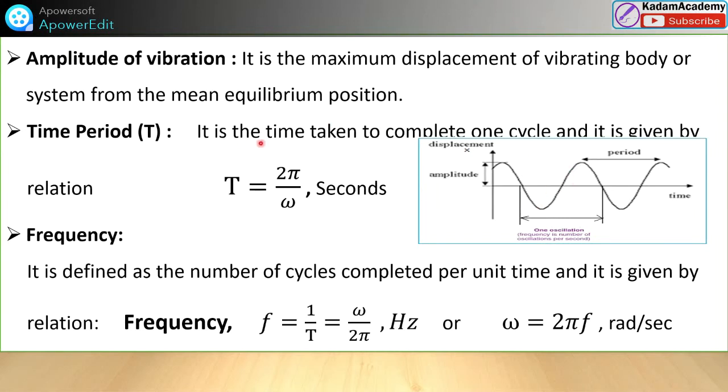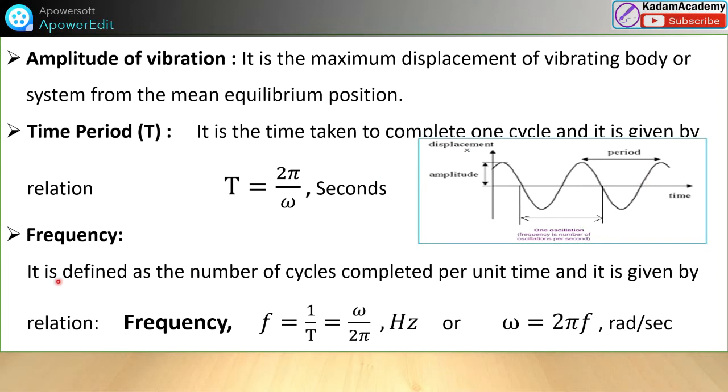Time period means the time taken to complete one cycle. Suppose the cycle starts here, goes down, and again comes to the same position; this is one completed cycle, one oscillation. So what is the time period? This time T is covered from this distance to this distance for one cycle.